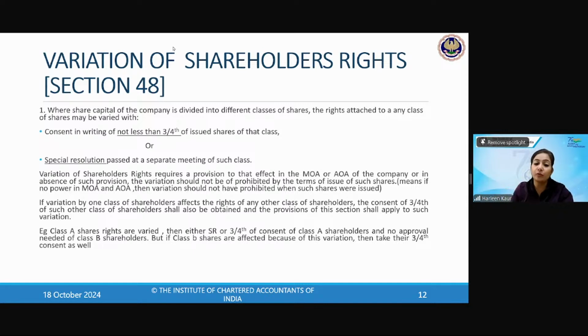SR or the 3/4 consent or both? Abhishek says very good. Very good. Class B's consent, Komalpreet, Swati, Satya Gupta, Yamini, all of you are correct. So consent of 3/4 of the class B shareholders shall also be taken. SR is not required in that case.